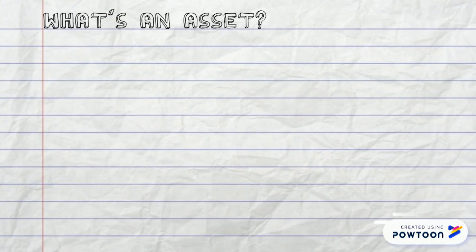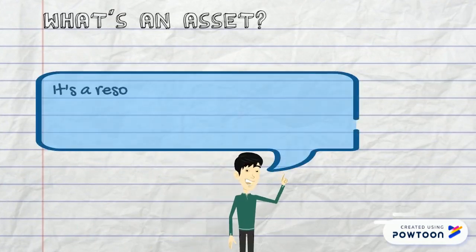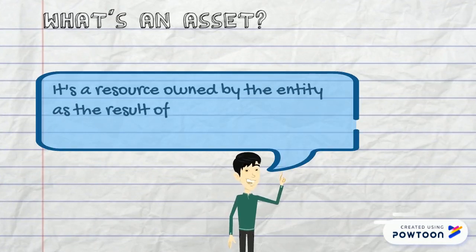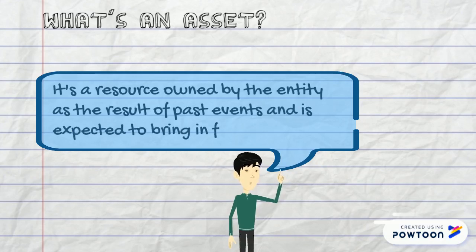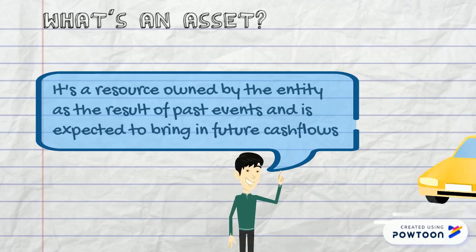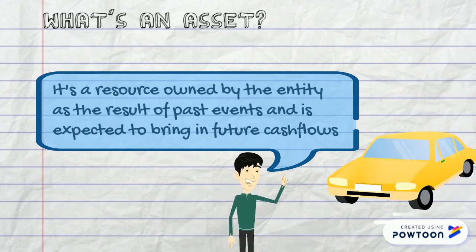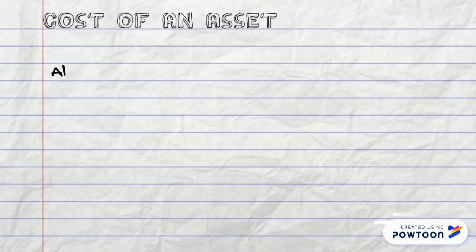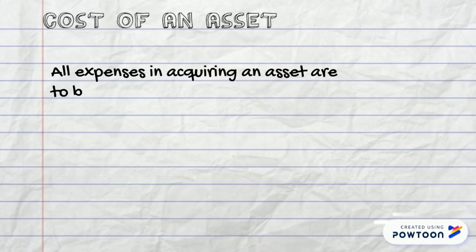Before we understand how the borrowing cost is treated for an asset, we first need to understand what an asset really is. As per our previous studies, it's a resource owned by the entity as the result of past events and is expected to bring in future cash flows, such as property, cars, equipment. As per IAS 16, property, plant and equipment, all the cost incurred in bringing the asset to the condition intended by the management is to be capitalized in the cost of asset.